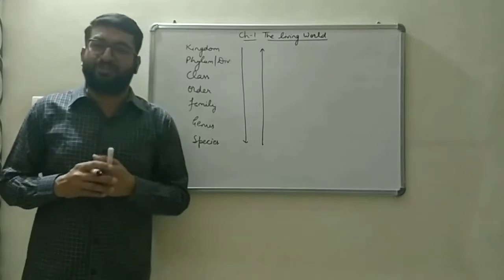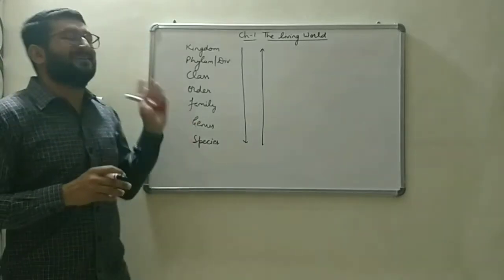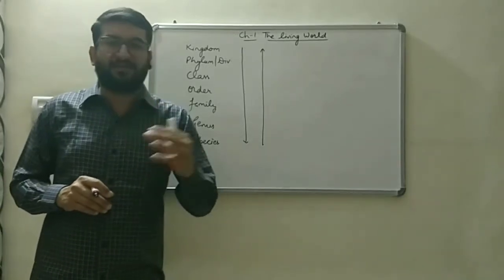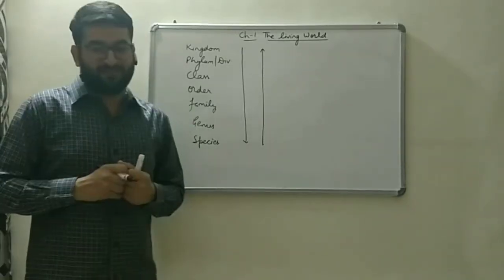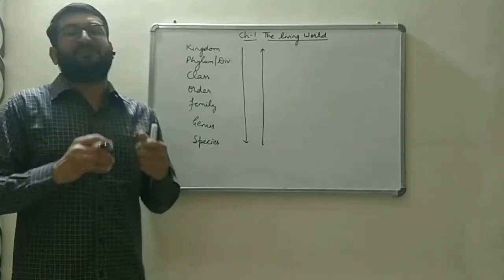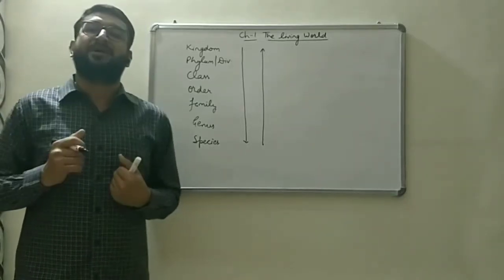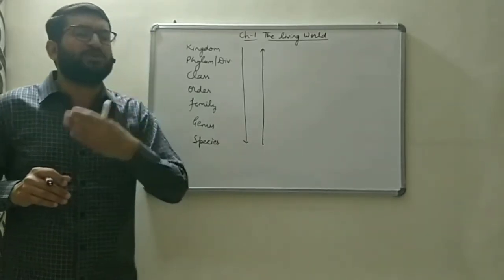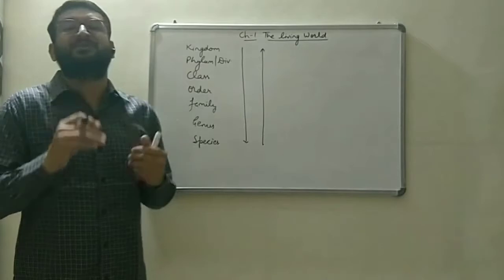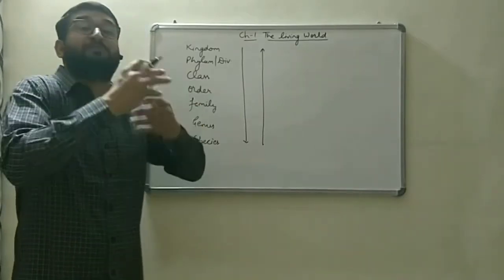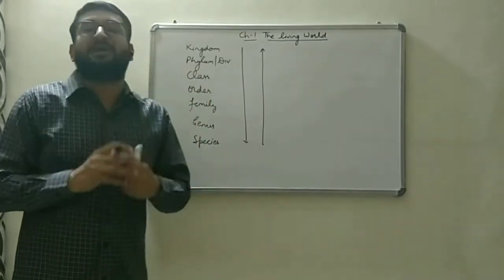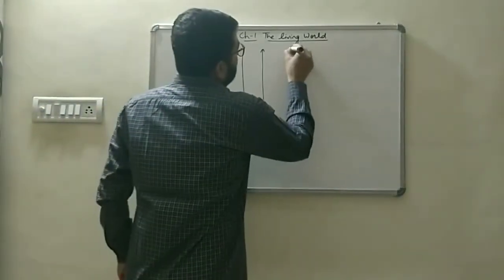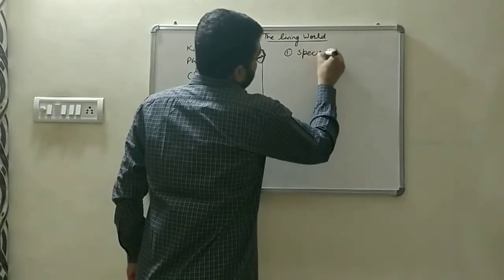Now, in today's lecture, we'll discuss all these categories in detail. But before that, there are certain intermediate categories as well. Those categories are referred to as superclass, subclass, superorder, suborder. Like these, there are certain subphylums, etc. Those are various intermediate categories which are also present, which more specifically define the various organisms' features. So, first we'll start with species.